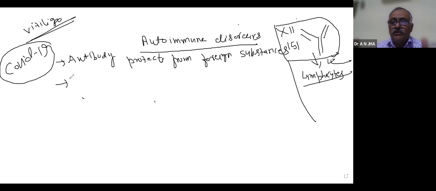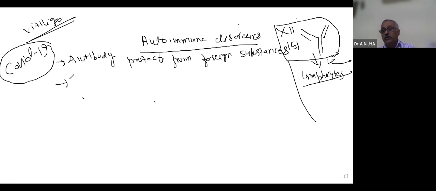Without antibody, no person can survive. But sometimes the antibody becomes mad. They start killing their own body organs. Then it is called autoimmune disorder.